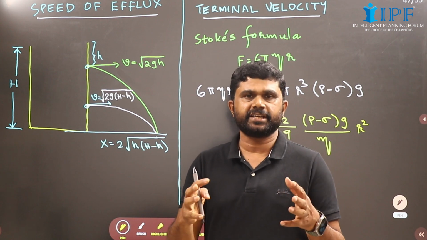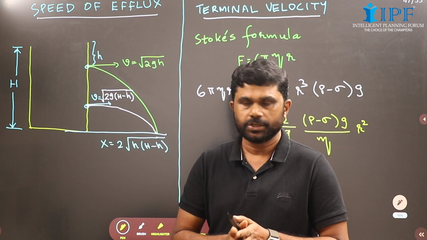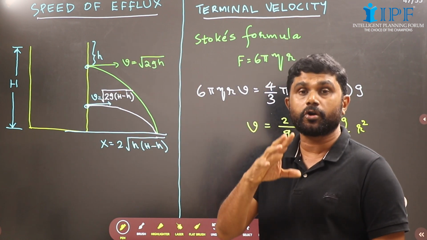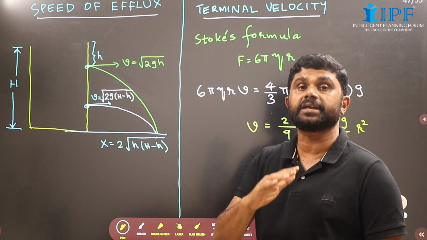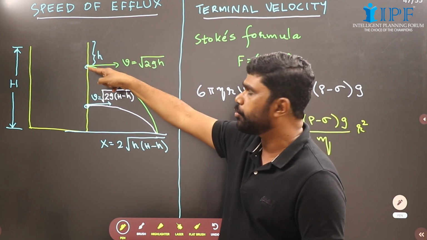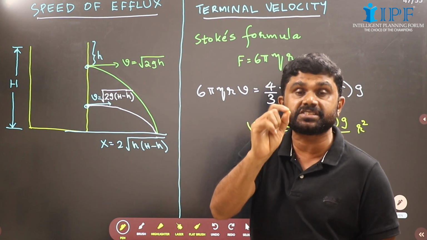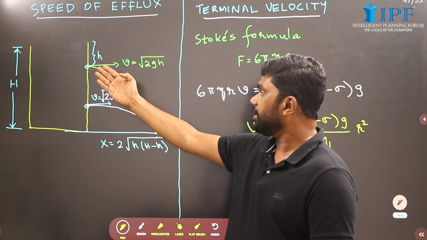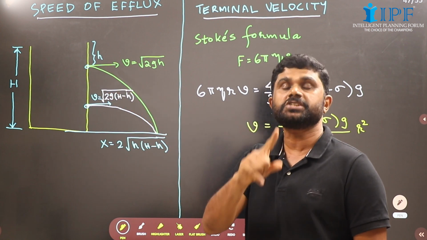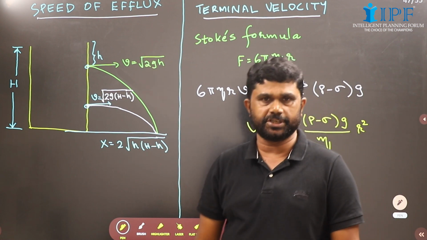Children, the next thing in this chapter is the speed of efflux. We have a container in which there is a uniform or homogeneous liquid filled up to a height capital H, and we have punched a hole at a depth small h from the free surface of the liquid. Then the speed with which the liquid comes out of this hole is called the speed of efflux, and it is V equal to root of 2gh.